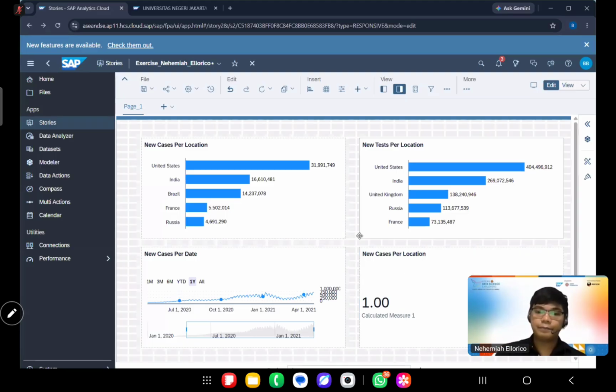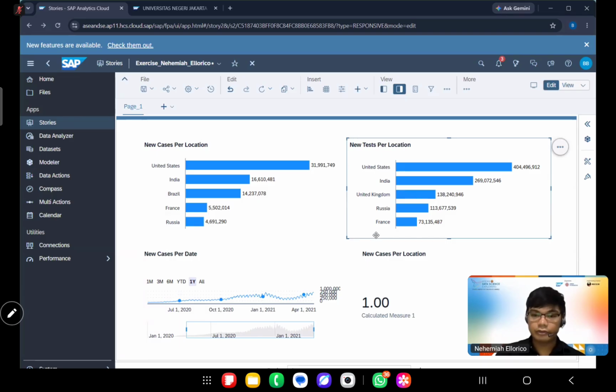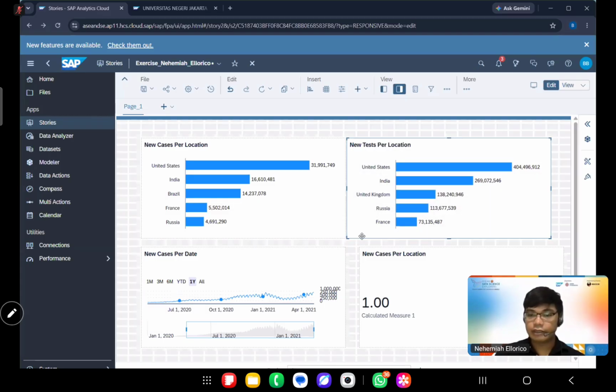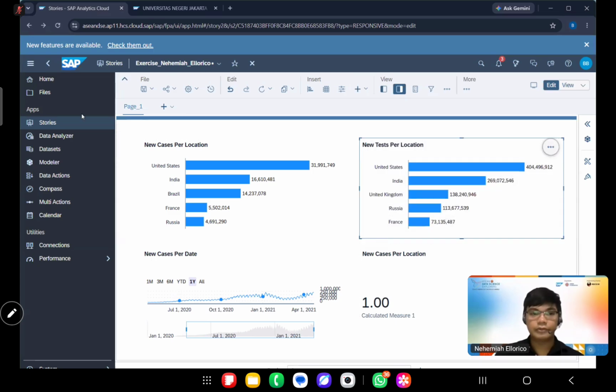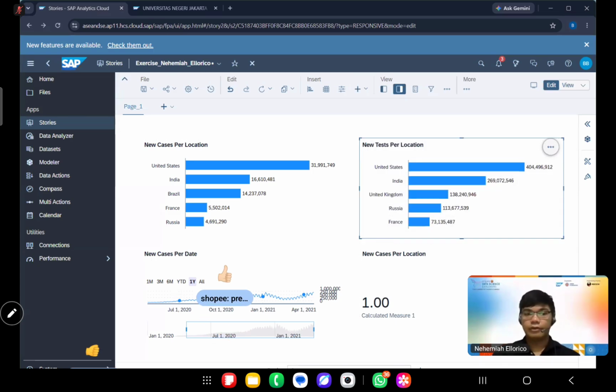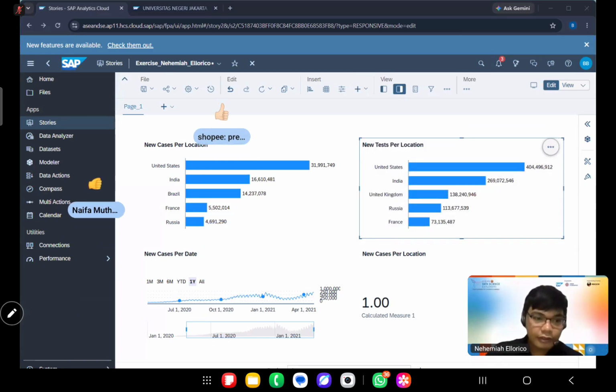But has anyone followed up until this point in the new cases per location, in this part of the chart? Please give a thumbs up if you have followed so that I would be able to know. Okay, thank you.